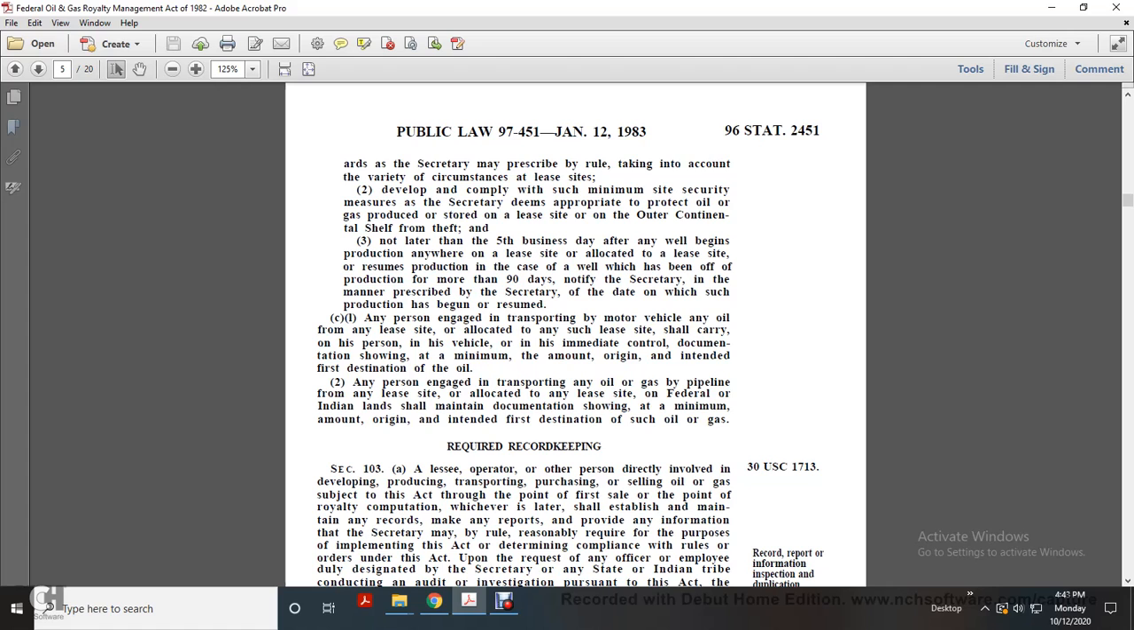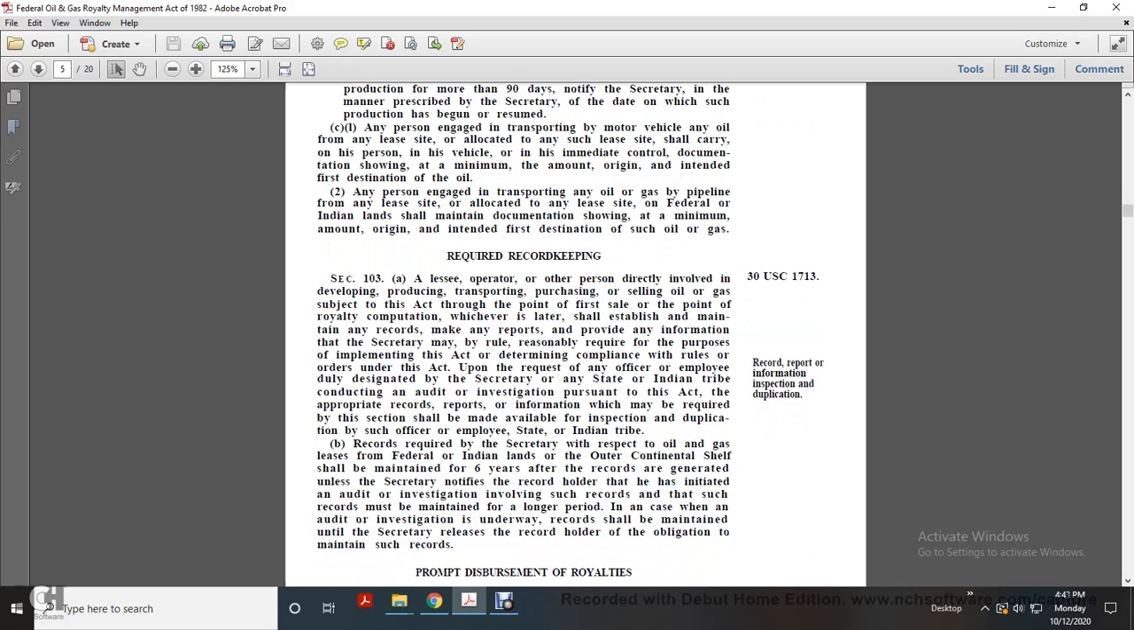Any person engaged in transporting oil and gas by pipeline from any lease site on federal or Indian land shall maintain documentation showing the minimum amount of origin intended for the first destination of such oil and gas. Required record keeping. Title 30 U.S. Code 1713.